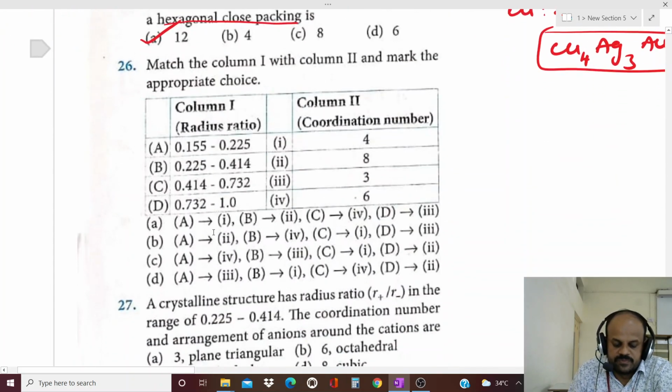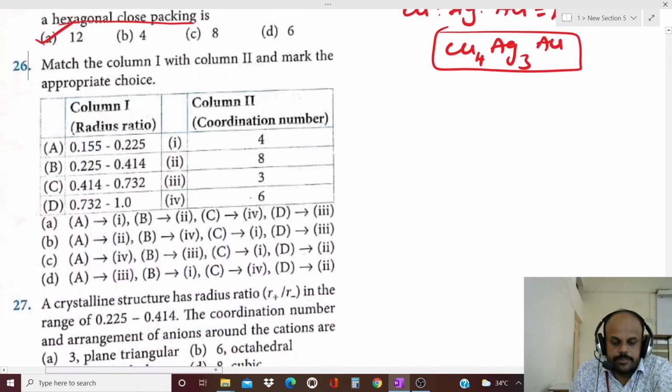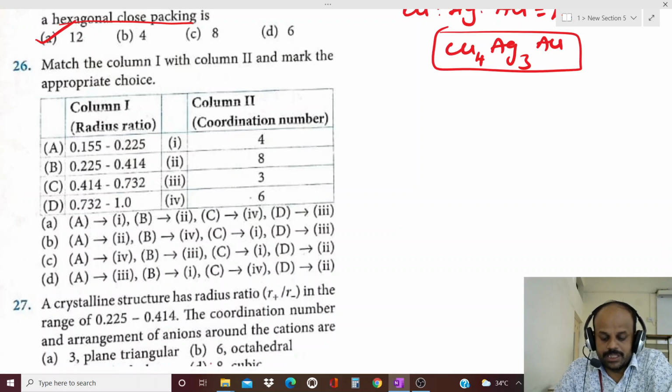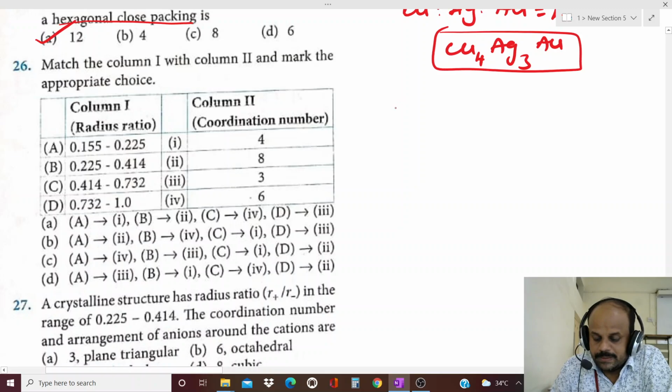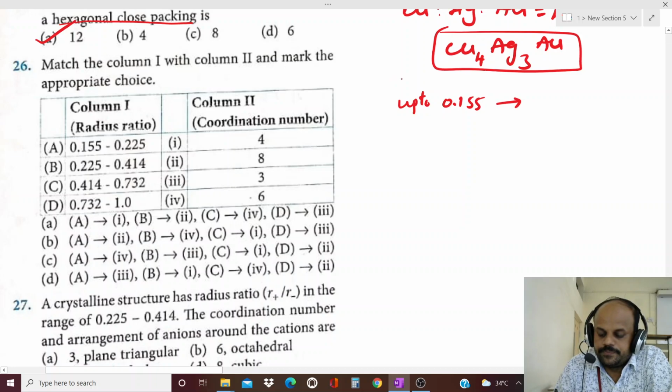Next one. Match column 1 with column 2 and mark the appropriate choice. They have given a radius ratio, that is the cation and anion radius ratio, and in column 2 they have given coordination number. Already we know that up to 0.155 is the radius ratio, cation radius by anion radius.